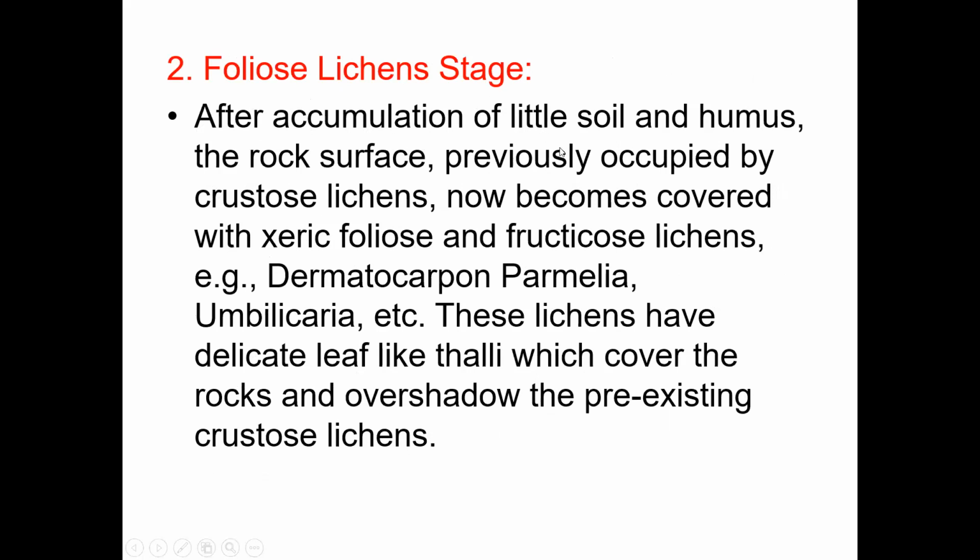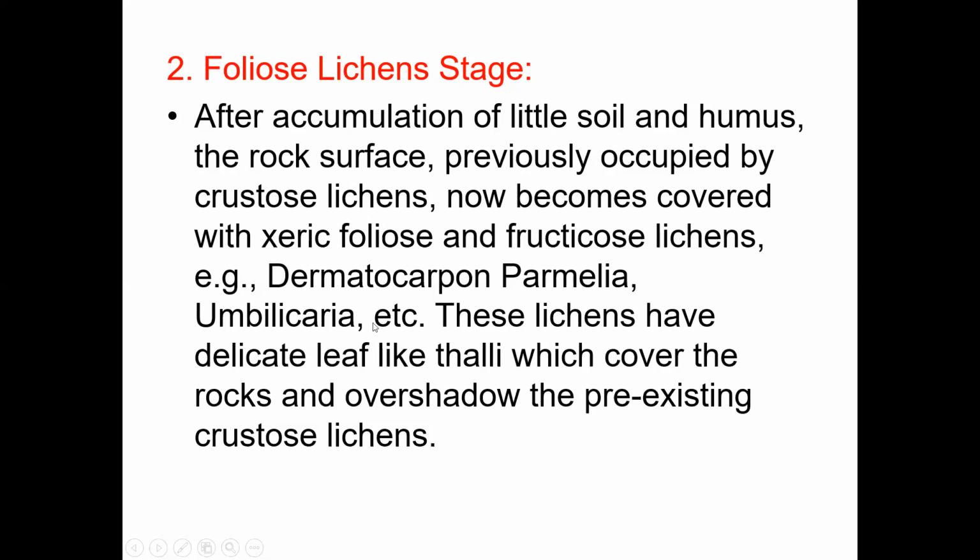After the accumulation of a little soil and humus, the rock surface that was previously occupied by the crustose lichens becomes covered with xeric foliose and fruticose lichens. Examples of these are Dermatocarpon, Parmelia, Umbilicaria, etc.